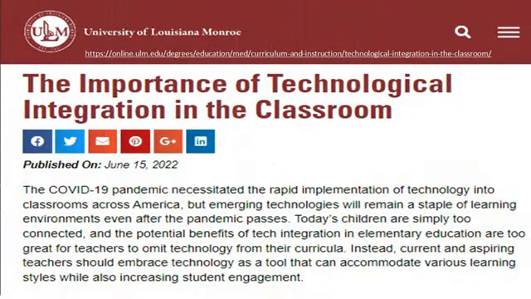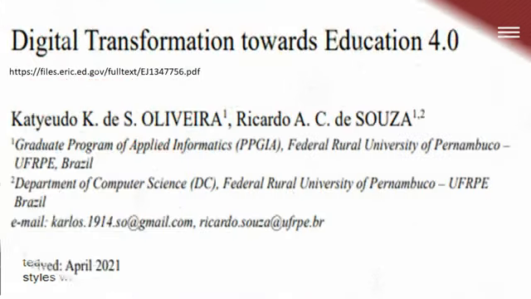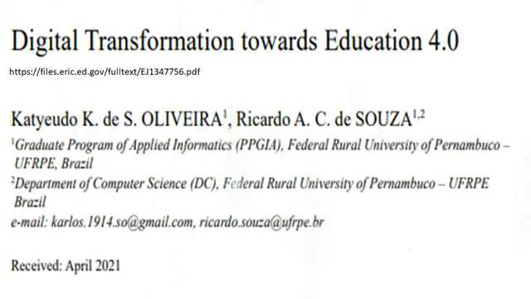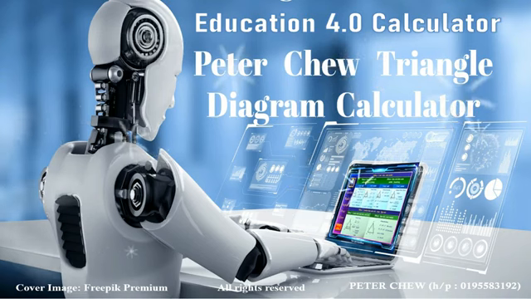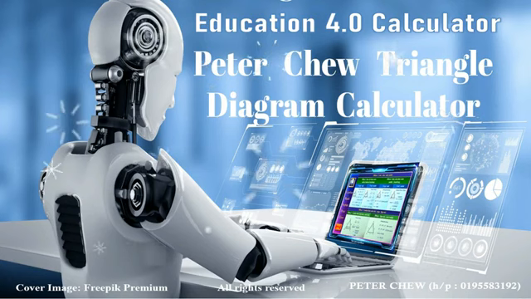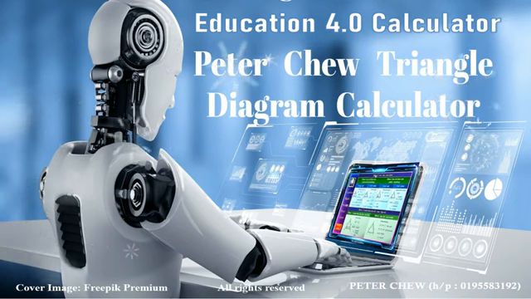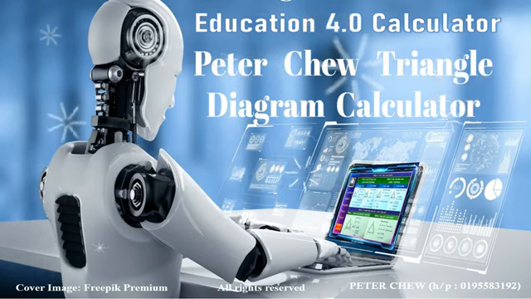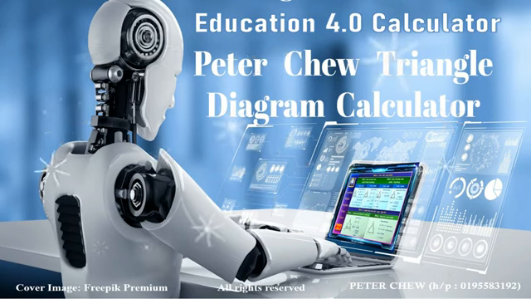Technological integration in the classroom can lead to the following benefits. 1. Improved student engagement. 2. Increased access for all students to learning opportunities. Digital transformation in education, aiming to achieve Education 4.0 objectives. Education 4.0 Calculator Learning Method, combining simple knowledge, problem-based learning, experiential learning, and AI technology. The objective of the Education 4.0 Calculator Learning Method is to develop the skills students will need in the Industry 4.0 labor market, such as problem solving and digital skills.